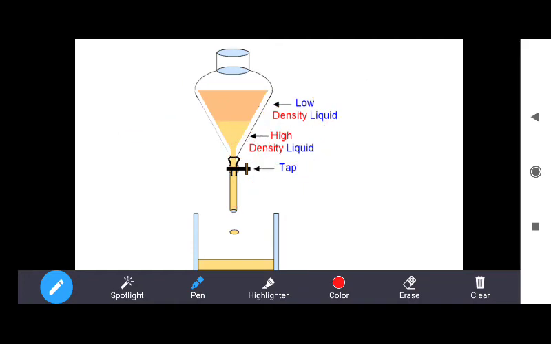So when you open this tap, the water comes out through this hole, and when all the water has come out, you stop the tap, due to which the oil remains in this funnel.